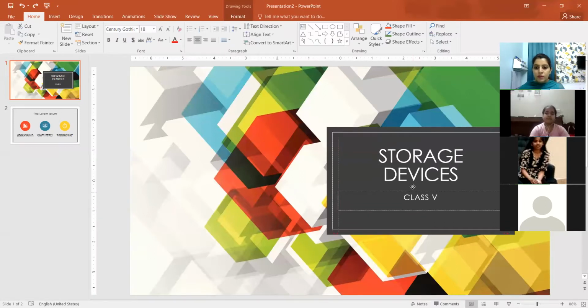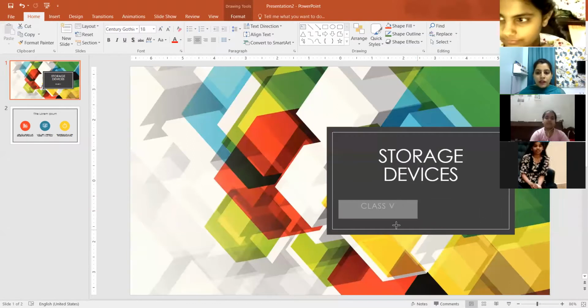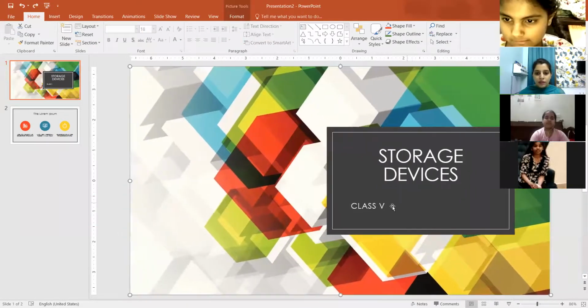This is the second placeholder where I have written class 5th. So accordingly, you can move and set the position wherever you want to move. You can also resize this text box, resize this placeholder. आप इसके size को बड़ा कर सकते हो, छोटा कर सकते हो, ठीक है? So this way you can move it.